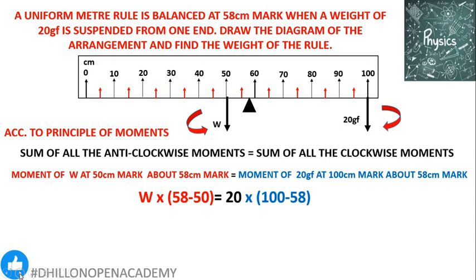On the right side, 20 gram force is acting at the 100 centimeter mark. So its distance from the pivotal point will be 100 minus 58. So we have the equation W into (58 minus 50) equals 20 into (100 minus 58), which on solving gives the weight of the stick as 105 gram force. In this way we can solve simple numerical problems based upon the principle of moments.